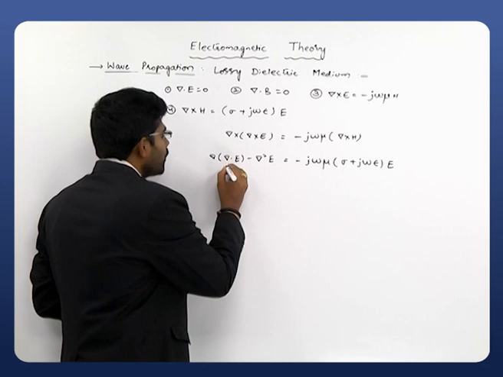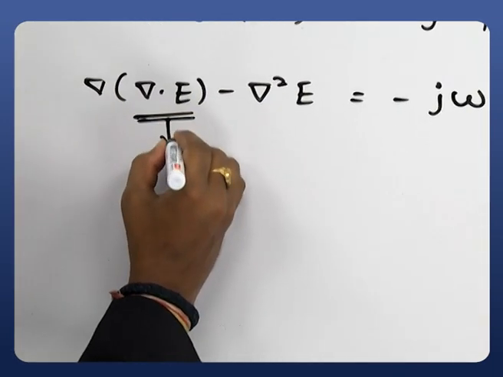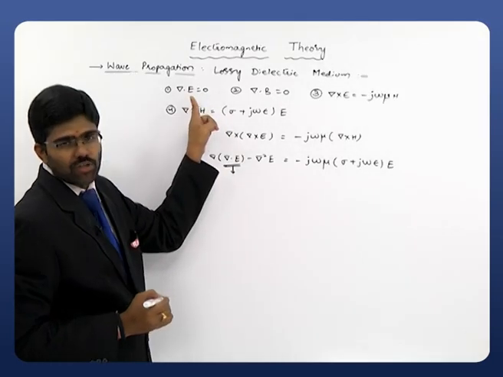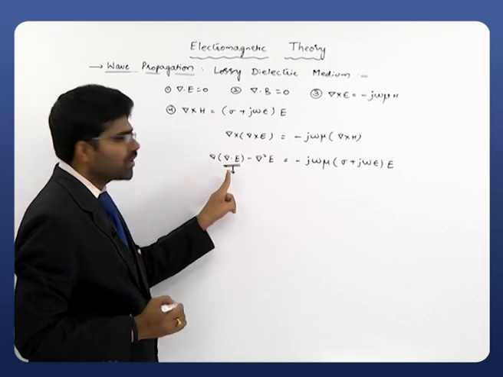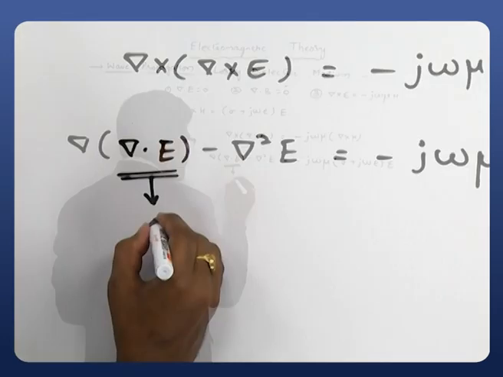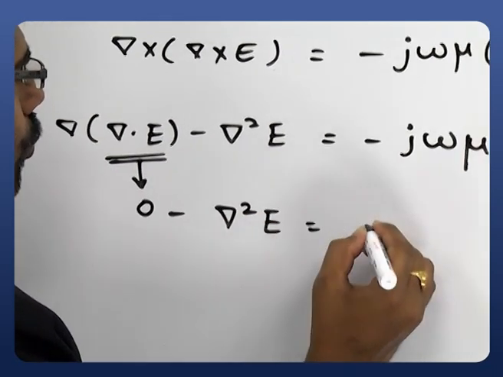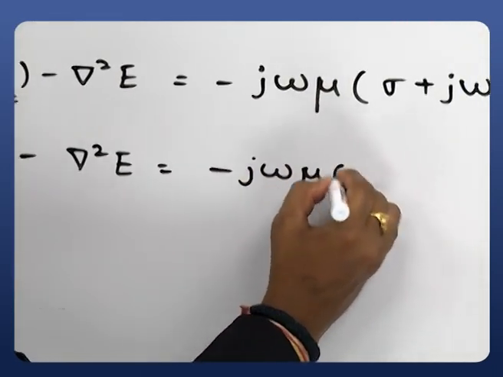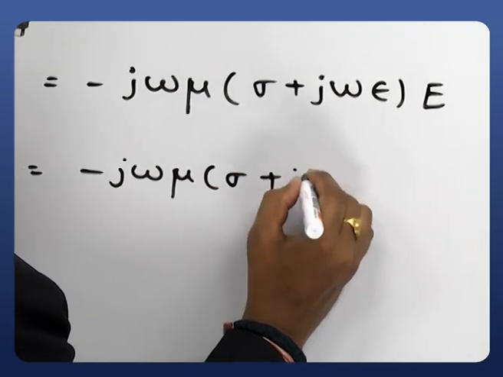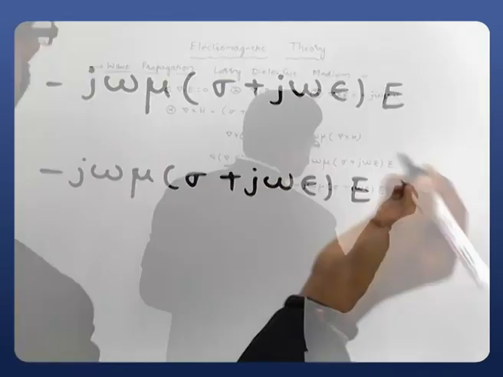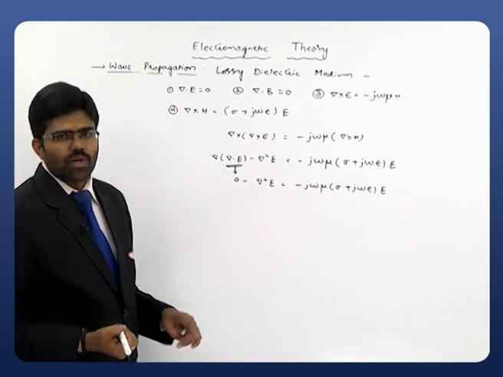Now from equation 1, this del dot E can be replaced with 0. So gradient of 0 is 0. So on the left hand side clearly 0 minus del square E, which is equal to minus j omega mu times sigma plus j omega epsilon, times E. This is what we have.